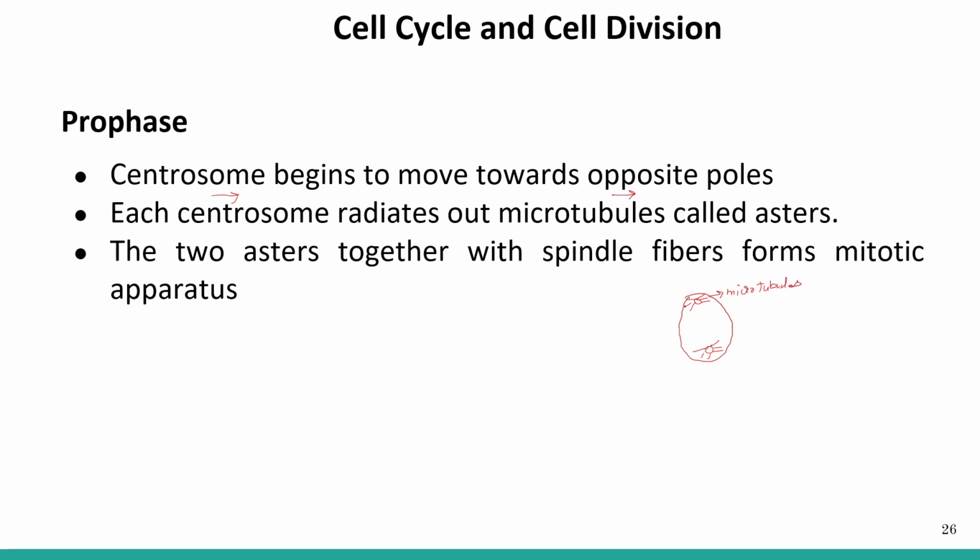This structure is known as aster. The radiating microtubules are known as aster. Here also it is known as aster, A-S-T-E-R, and two asters together with the spindle fibers later form the mitotic apparatus.